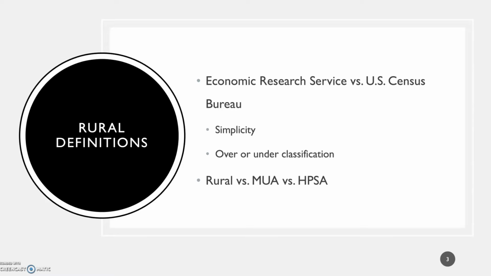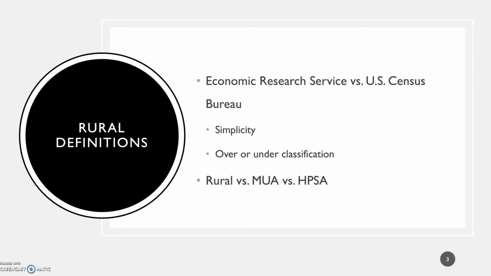Both of these definitions, however, can be problematic. The U.S. Census Bureau definition tends to classify anything that's not classified as urban as rural, which is an oversimplification of what rural actually is. And the ERS definition tends to over or underclassify areas based on economic ties. So if one part of a county has an economic tie to a metropolitan area, that county is counted as metropolitan or micropolitan, whereas the rest of the county might actually be rural.